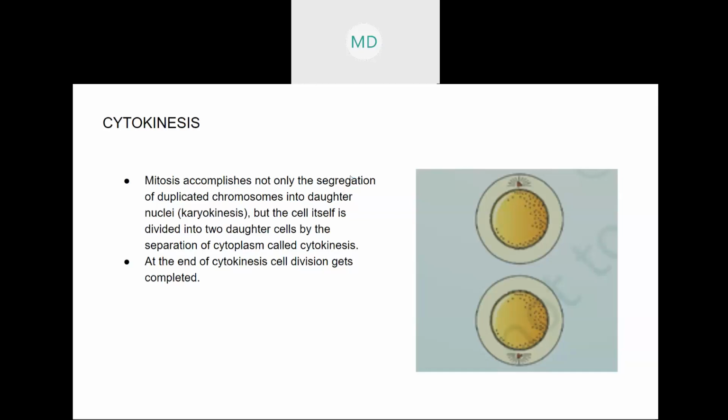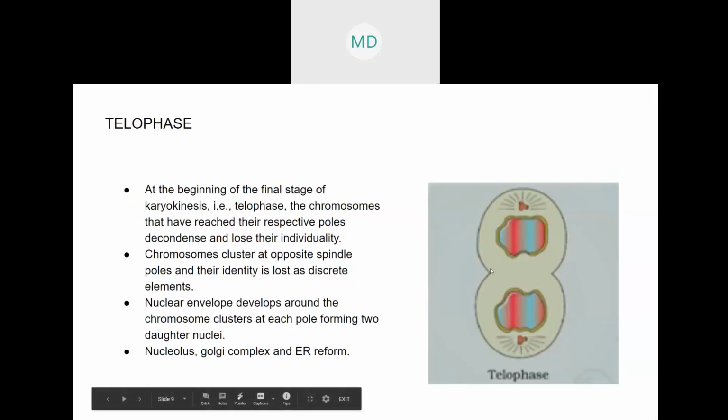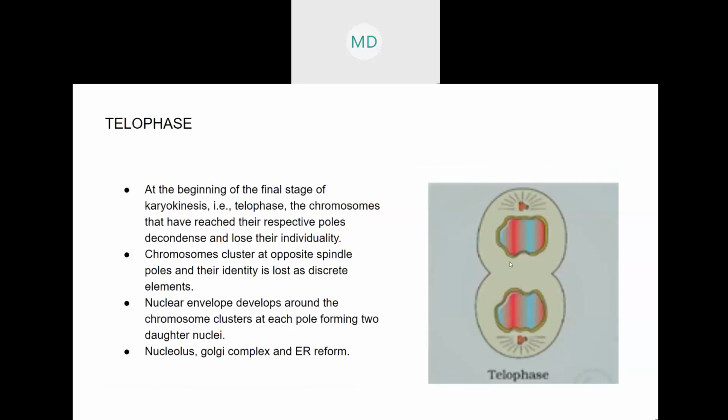Karyokinesis we have already discussed, and during the final stages of karyokinesis, we have seen the nucleus divided. Now, in this cytokinesis stage, the cytoplasm will also divide. Finally, it was like this. This cytoplasm is not divided. Cytoplasm is situated all over the empty spaces, here cytoplasm is there, here cytoplasm is there. So now the cytoplasm also has to divide.